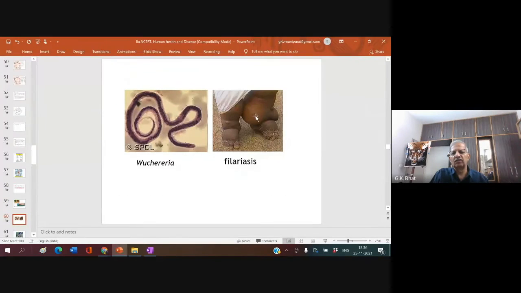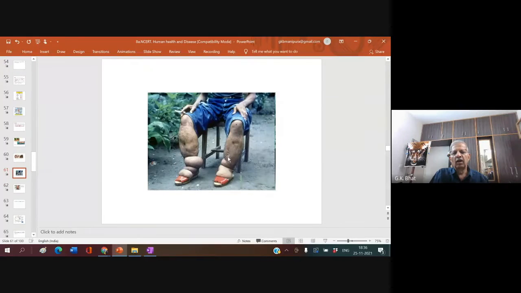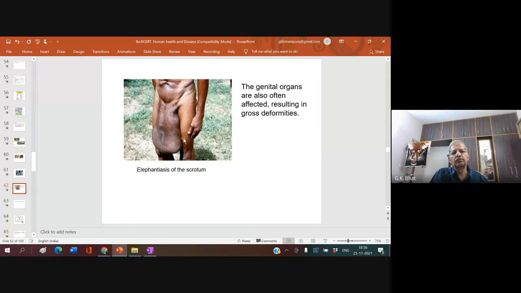This is filariasis on both the legs. This is a Wuchereria one. Look here. And this effect will be sometimes so much so that it even affects the genital organ. Elephantiasis of the scrotum. There was a time, about 50 years back, when the parents of girls in Shimoga, Mysore, Bangalore, Dharwad were never ready to give their daughter in marriage to a person from the coastal belt. It used to be like that.